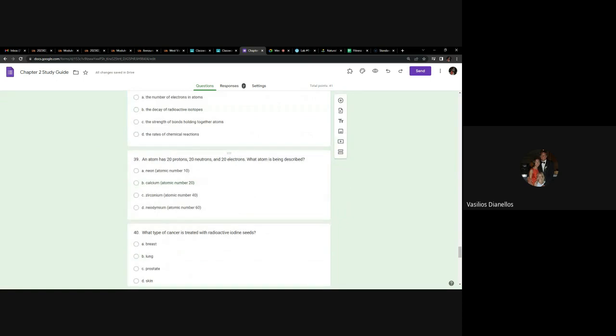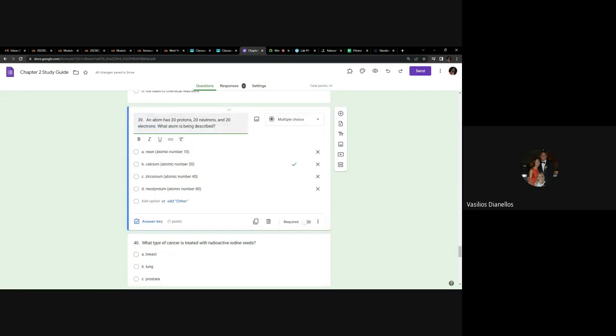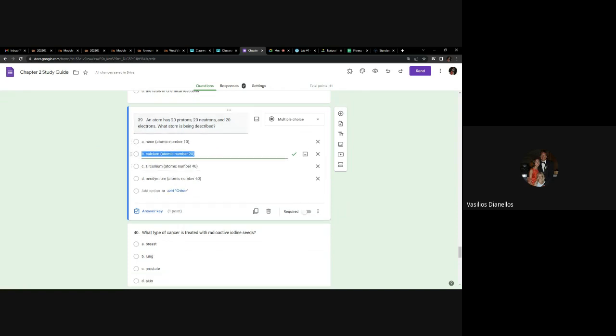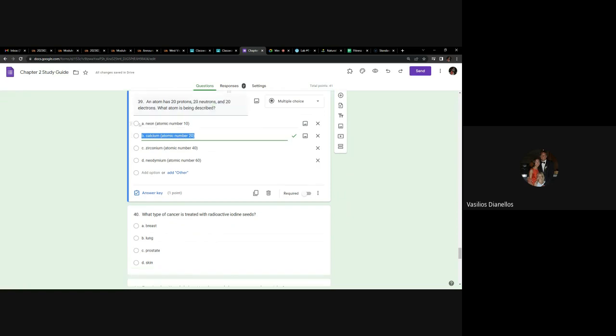An atom has 20 protons, 20 neutrons, 20 electrons. What atom is being described? All this, the neutrons and electrons, that's just to throw you off. What you need to focus on is the number of protons. So the answer is calcium, right? Because calcium has atomic number of 20, which means that's 20 protons. Obviously, if you get that question in the exam, it won't be about calcium. It'll be some other element, but the information will be provided. Any questions about number 39?